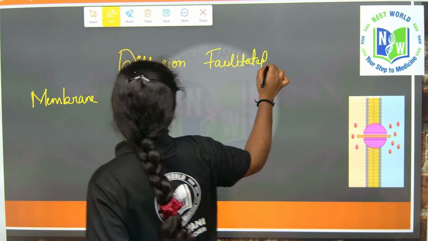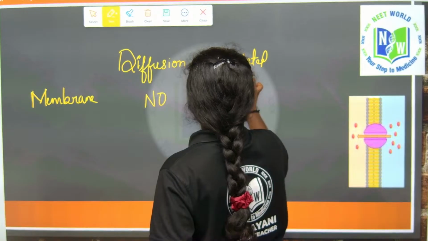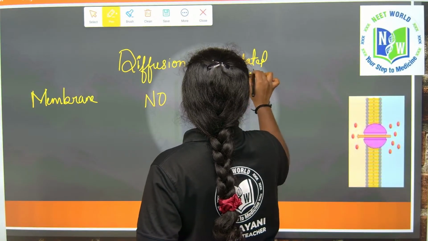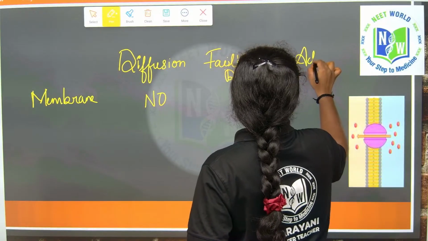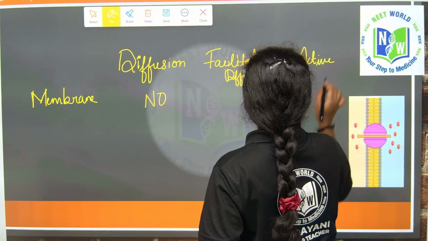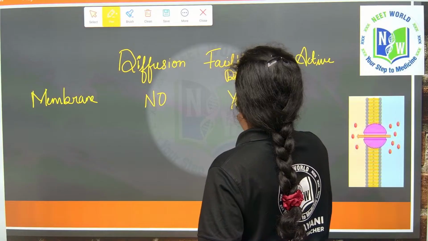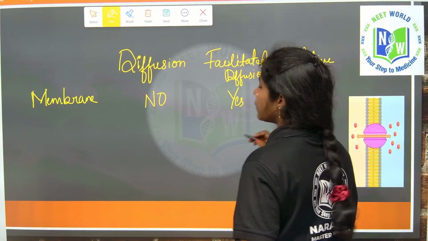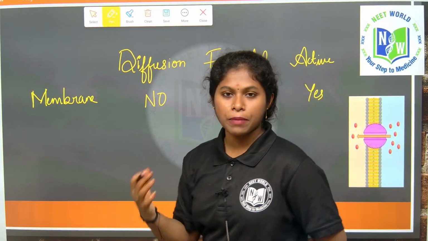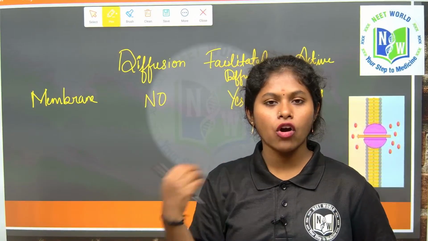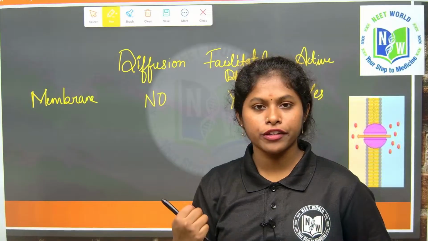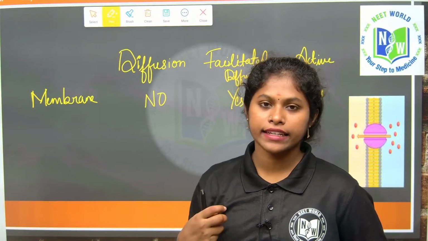Coming to active transport, do they require a membrane? Of course, they also require a membrane. That is why it is a selectively permeable membrane. We all know that the plasma membrane is a selectively permeable membrane. It will not allow all molecules. It is a highly selective membrane.